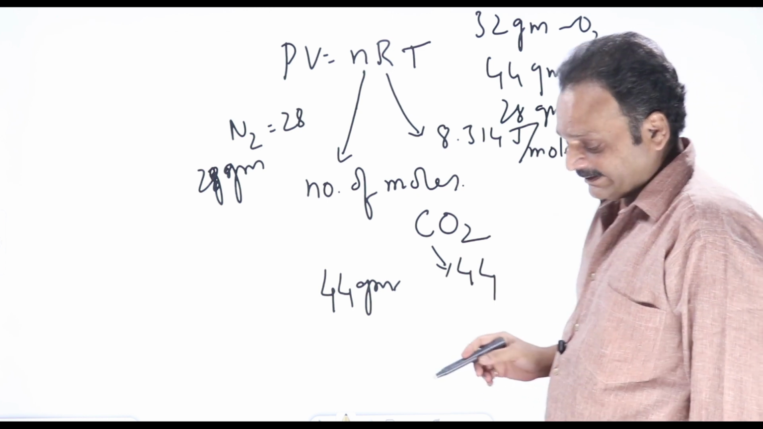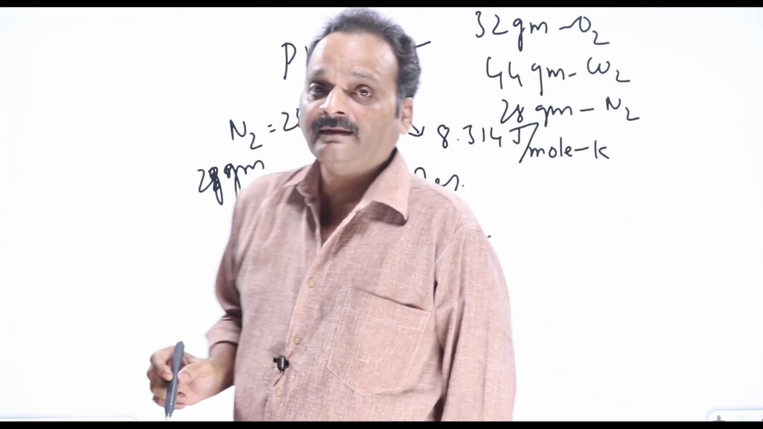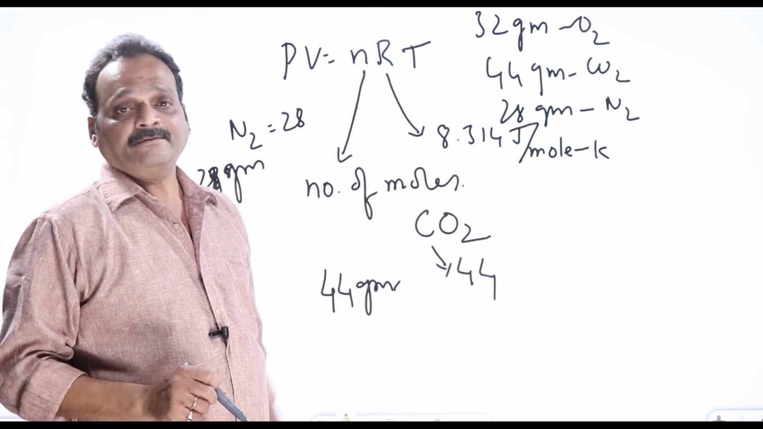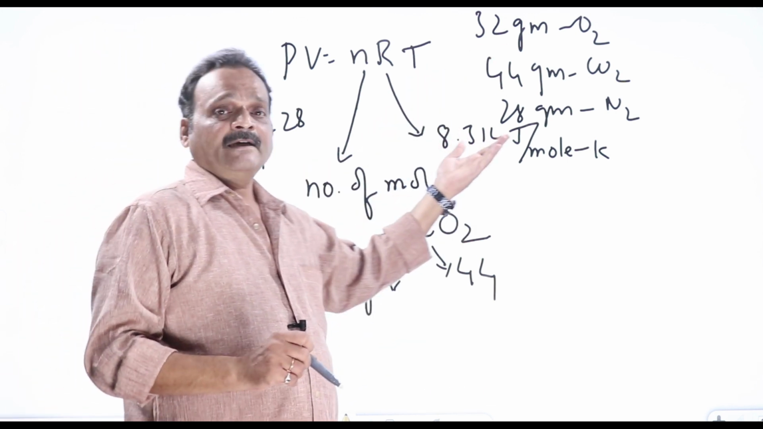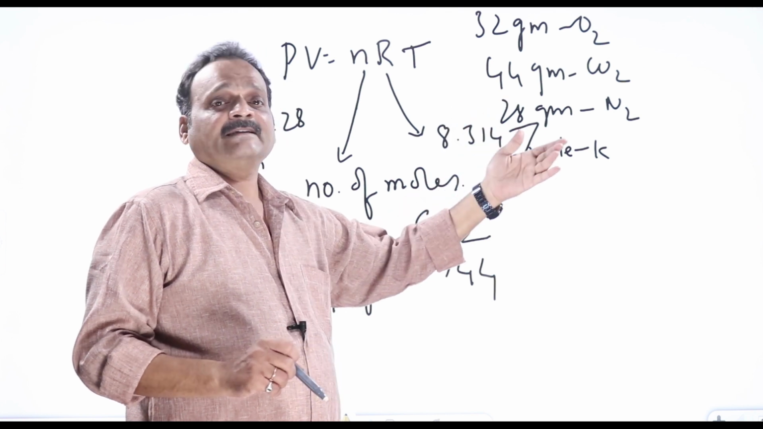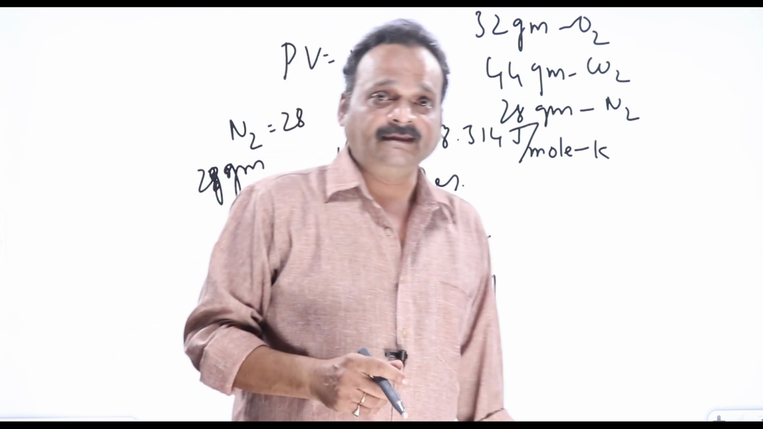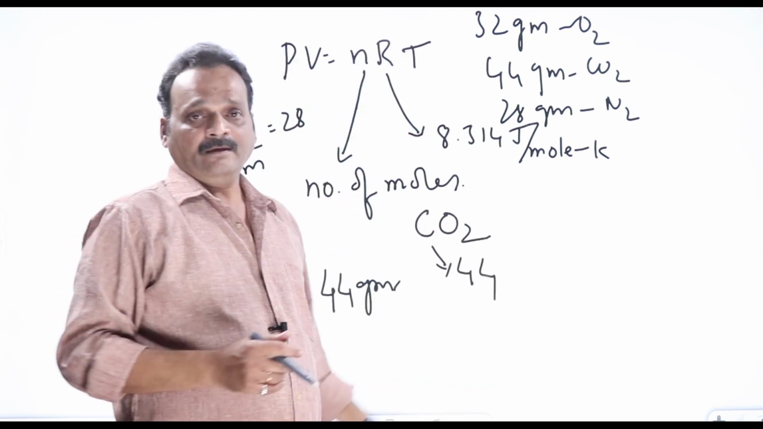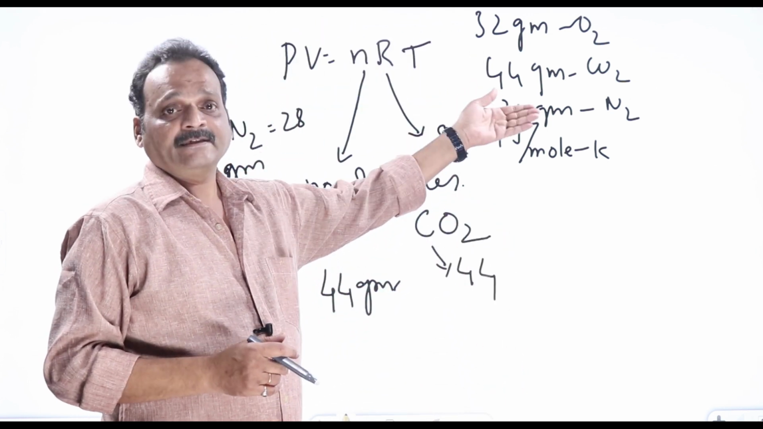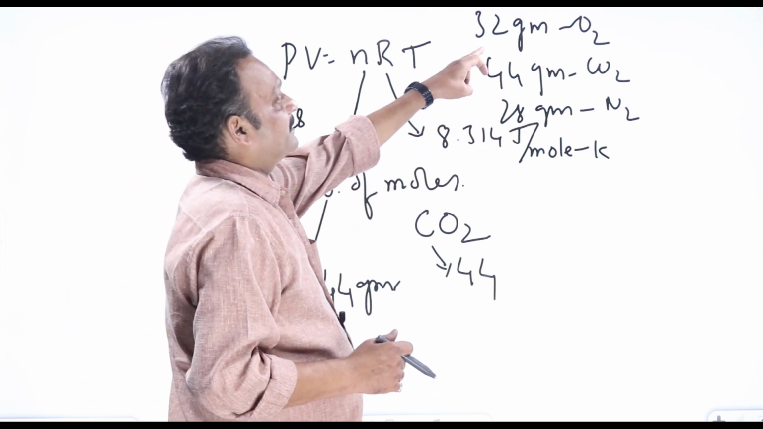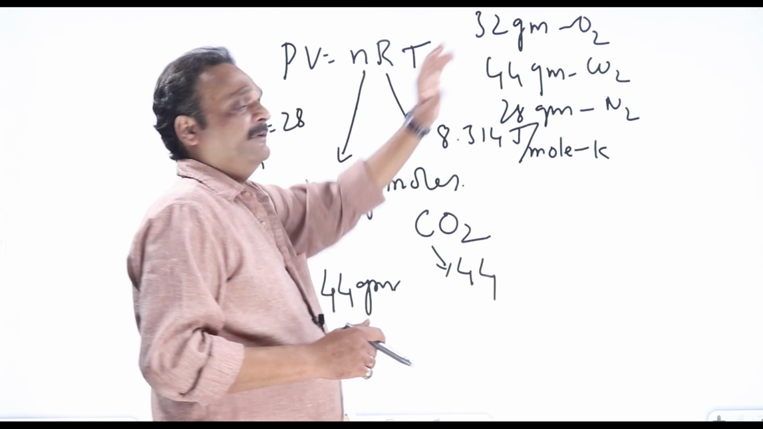And what is the common thing among them? All of them will have Avogadro number of molecules. That is Avogadro's hypothesis: 1 mole of any gas contains the Avogadro number, 6.023 into 10 to the power 23, per gram mole. We'll see what is the significance of that number in physics. So 1 mole means 32 grams of oxygen, or any gram equivalent of molecular weight.